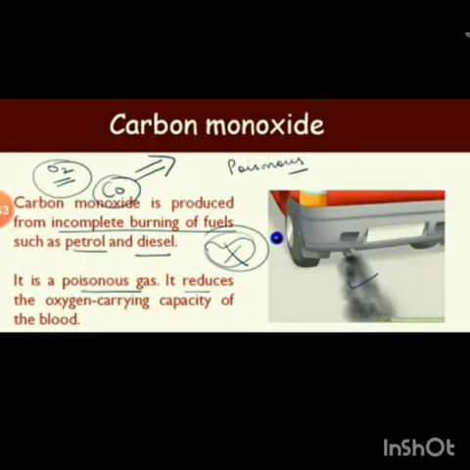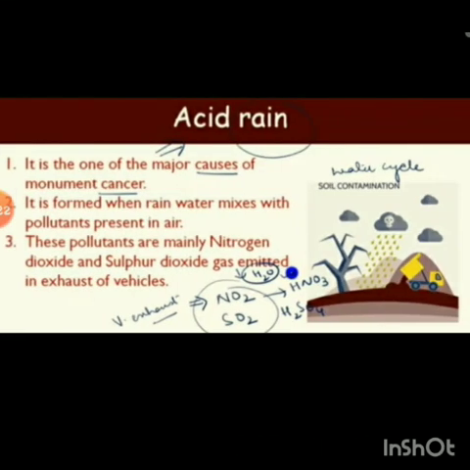Then the carbon monoxide is produced from incomplete burning of fuel such as petrol and diesel. So from where is this carbon monoxide produced? From incomplete burning of fuel such as petrol and diesel. It is a poisonous gas. It reduces the oxygen carrying capacity of blood. So this gas is poisonous and it also reduces the oxygen carrying capacity of the blood.